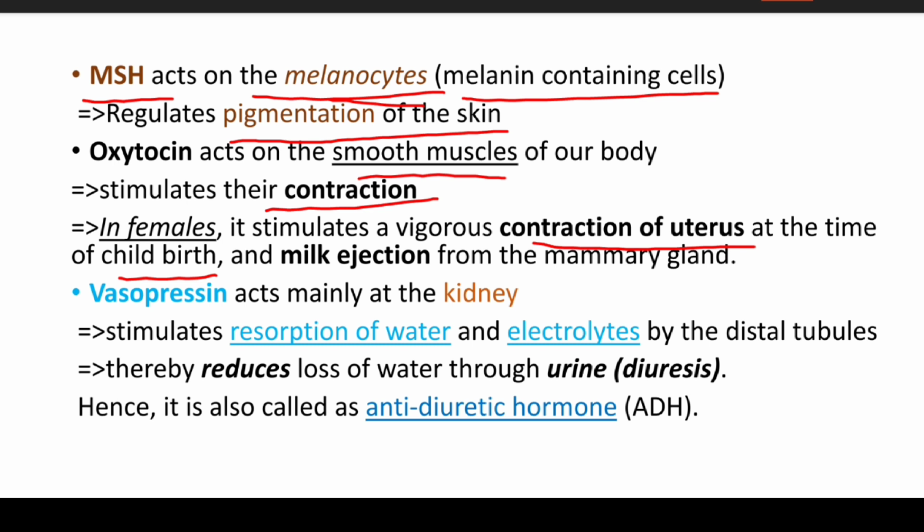Vasopressin, also known as antidiuretic hormone, acts mainly at the kidney. It stimulates the reabsorption of water and electrolytes by the distal tubules, and